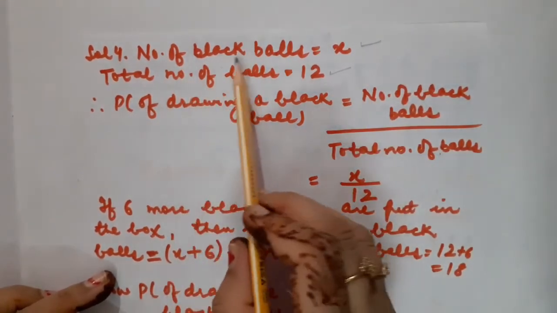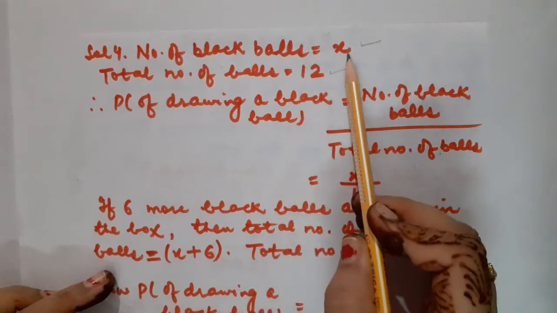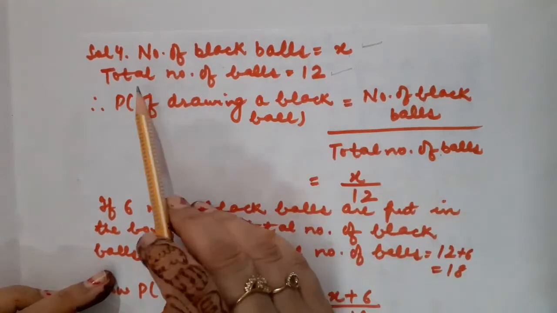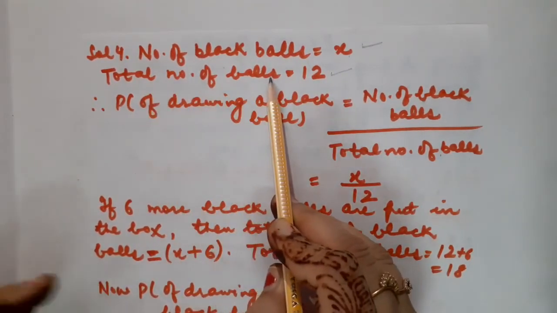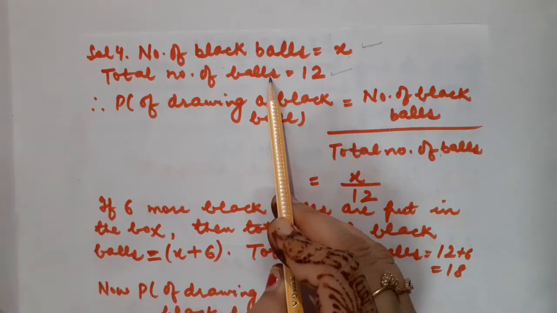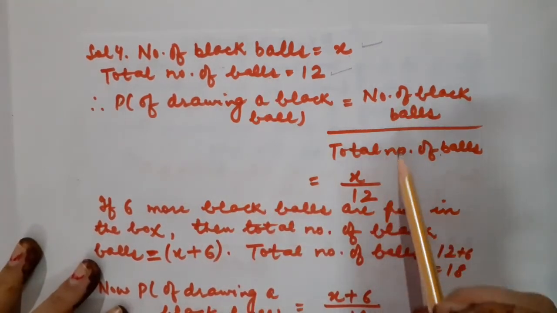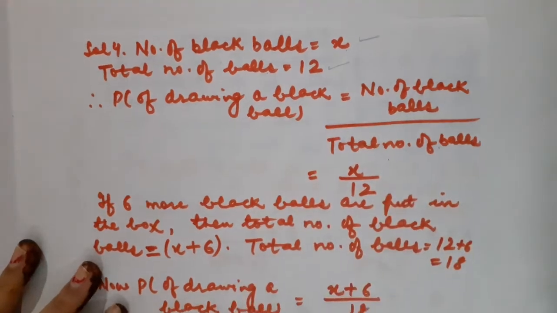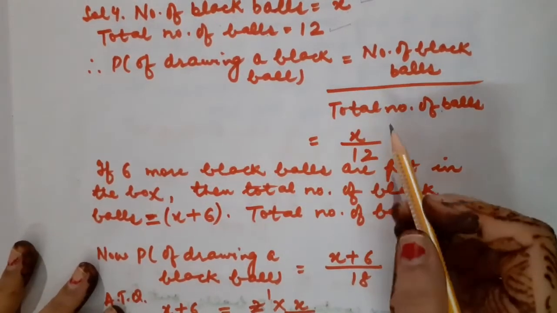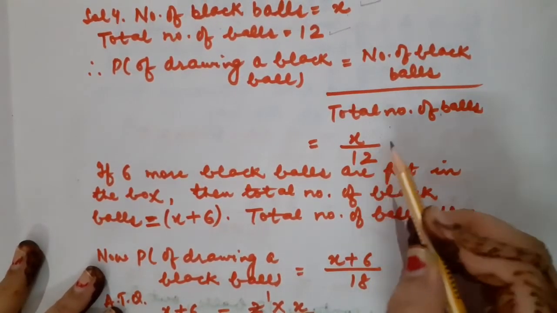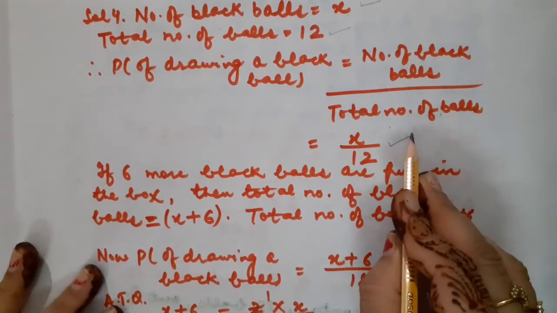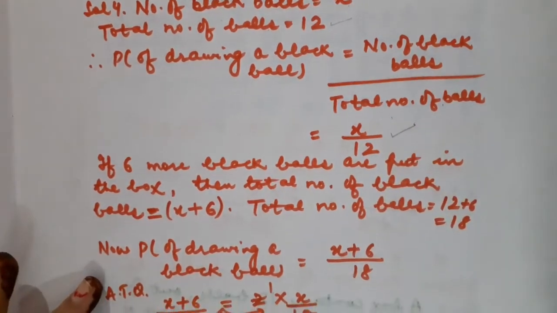You could write that the number of black balls is the number of favorable outcomes, and the total number of balls is the total number of possible outcomes. So the probability of a black ball will be x upon 12, which I have already explained orally.